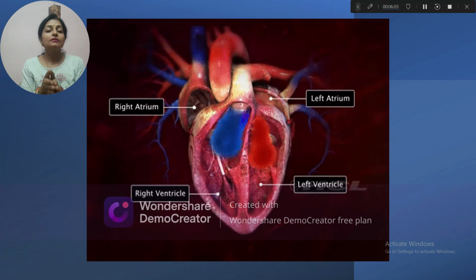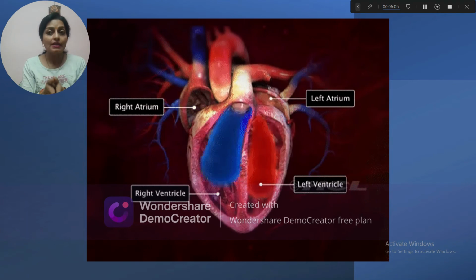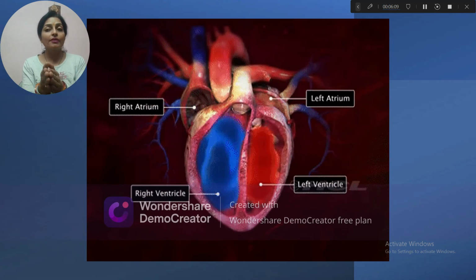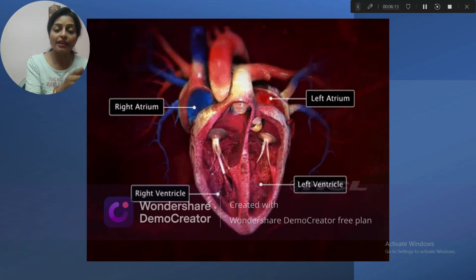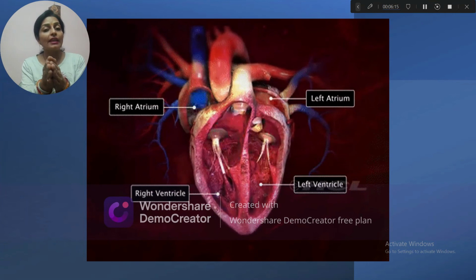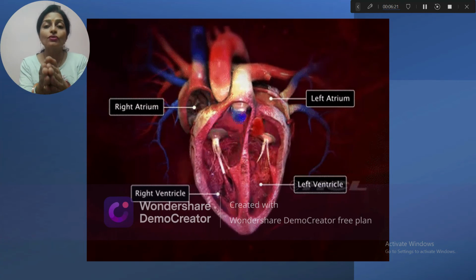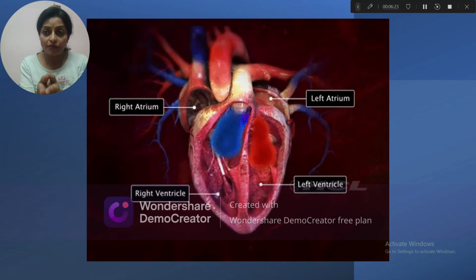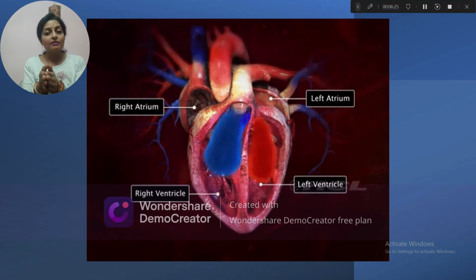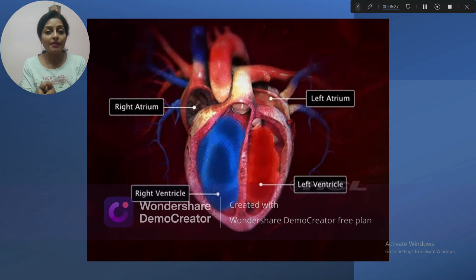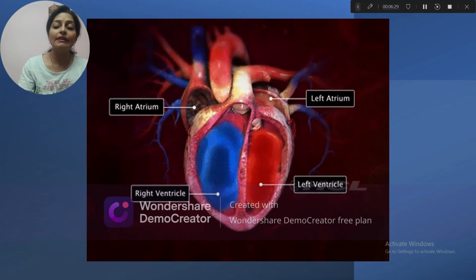From here, the impure blood comes into the pulmonary artery which carries the blood towards the lungs, where carbon dioxide is released and oxygen is loaded, and then it comes through the pulmonary veins to the left atrium and then the left ventricle. From here, the circulation of blood takes place continuously within the body.